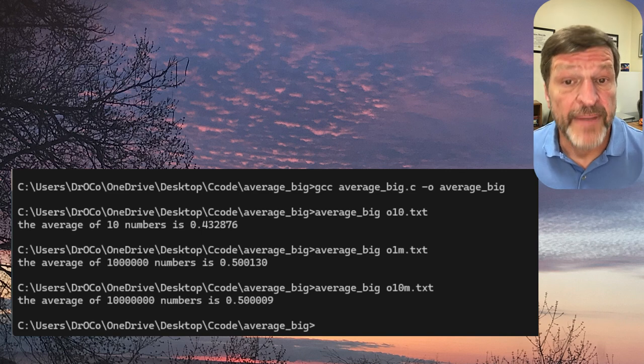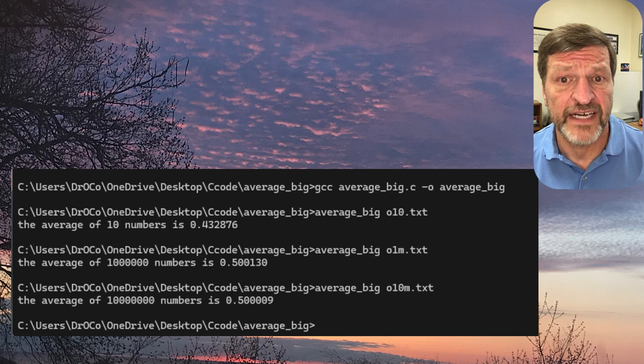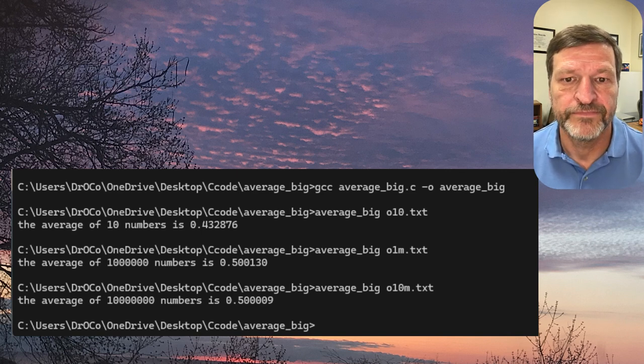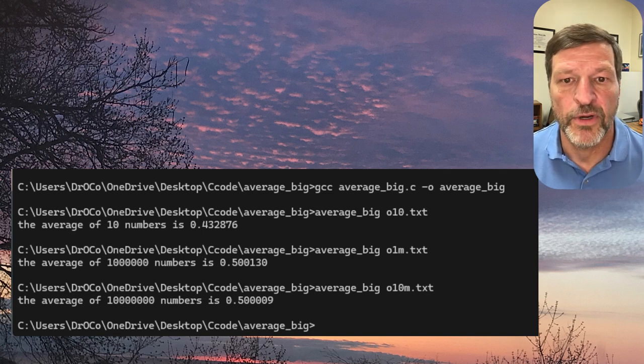And then I compile the program. And again, this uses argv, so I'm just going to input the data files in there. I'm going to do the small data file first, 010. Then let's do the million data point file. average_big 01m.txt. Boom, comes up no problem.